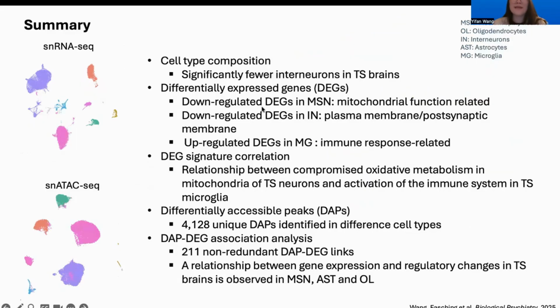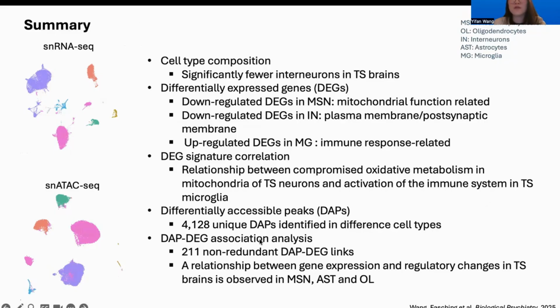So in the end, I would like to summarize our study. We were able to identify fewer interneurons in the TS brains, and we identified different downregulated and upregulated signatures in medium spiny neurons, interneurons, and microglia. We also significantly identified a correlation between the compromised oxidative metabolism in mitochondria of TS brains and the activation of the immune system in TS microglia.